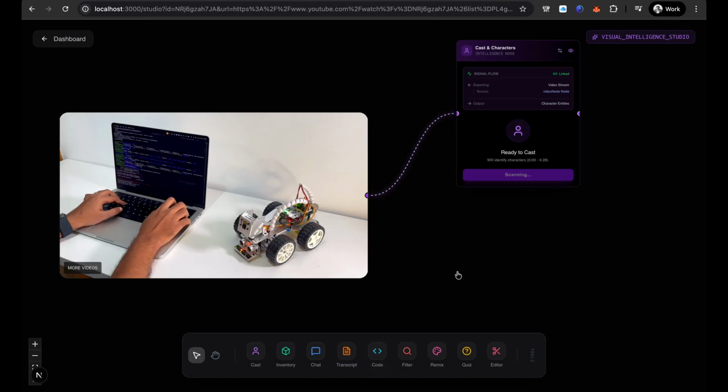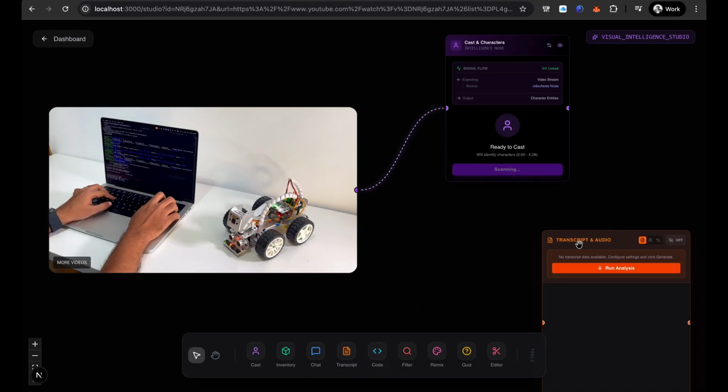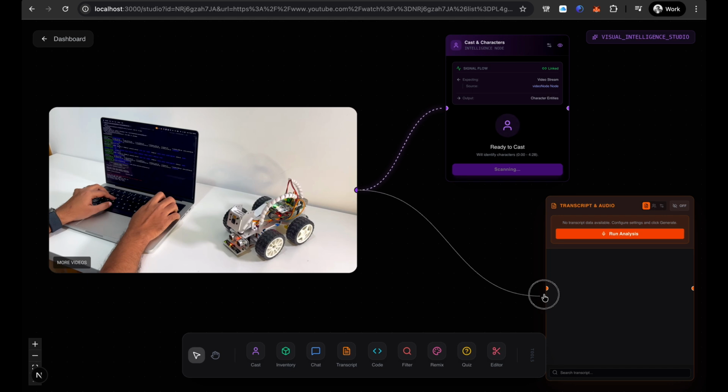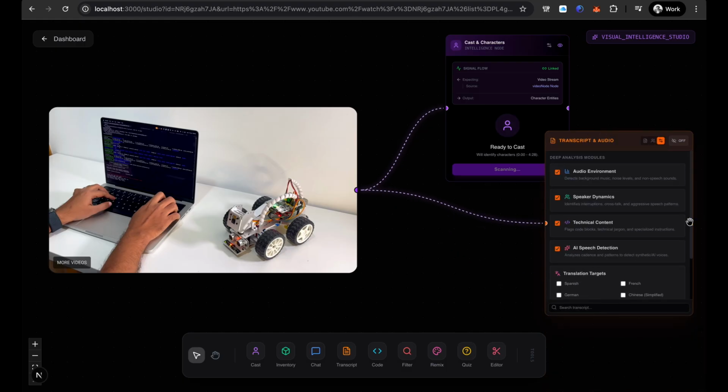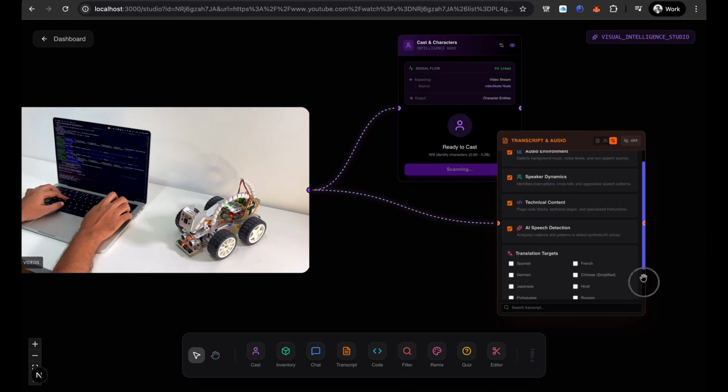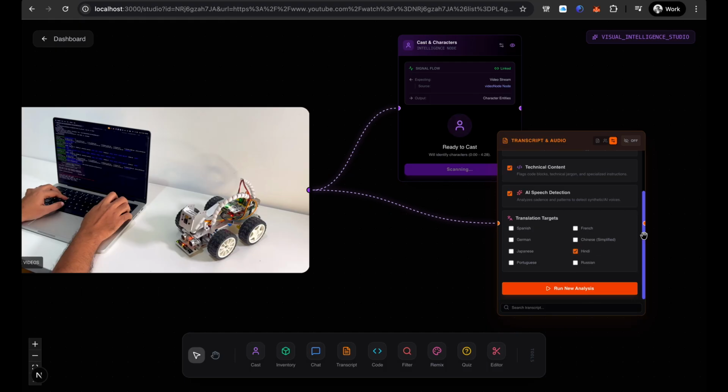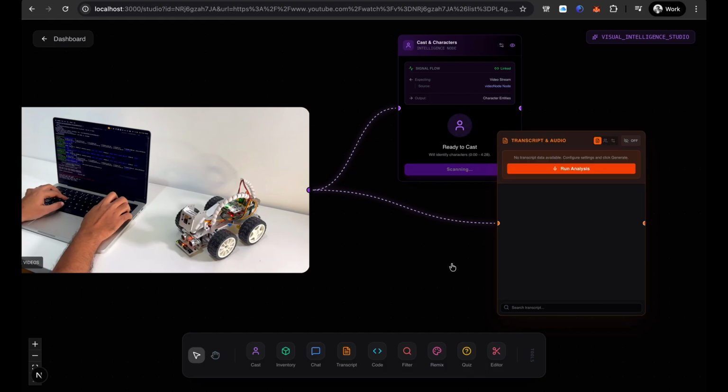Then let's put a transcribe node, for displaying the transcription. Let's put everything, audio enhancement, technical, and also we have a transcription to the target language. Let's say we want it in Hindi. Let's put it here and let's do it here.